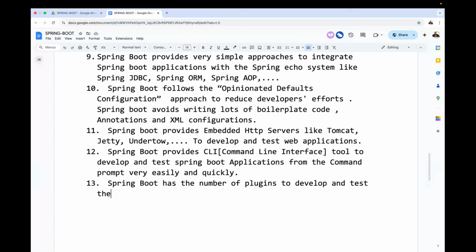But if you want to prepare a Spring Boot application, Maven is mandatory. Spring Boot makes Maven mandatory to prepare Spring applications. Why? In Spring Boot, Maven is mandatory, but in Spring, Maven is not mandatory. But in Spring Boot, Maven is mandatory. Why?